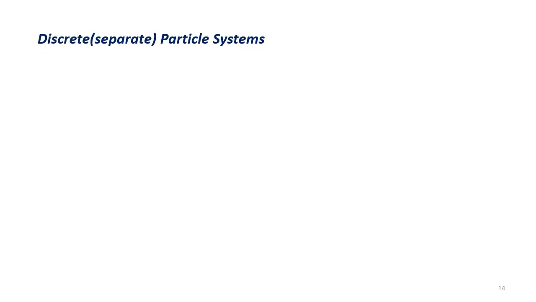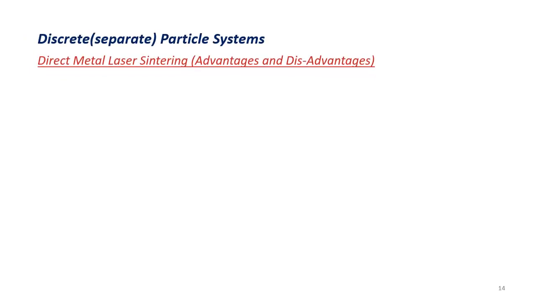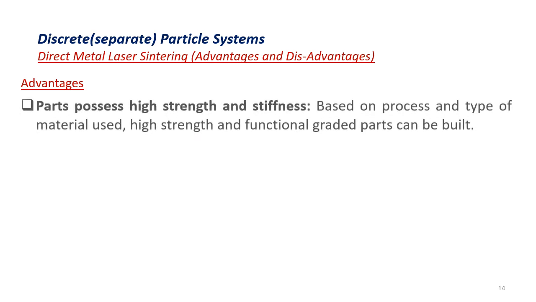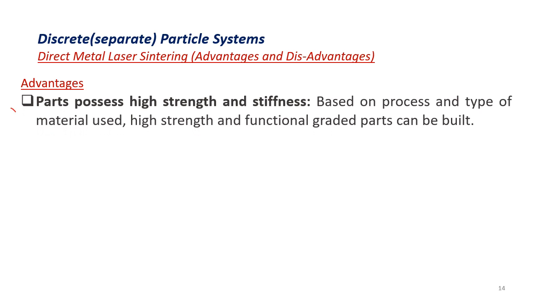Coming to the understanding of the advantages of direct metal laser sintering, we will go through some of them. The advantages of direct metal laser sintering and selective laser sintering (SLS) are one and the same. Here the parts possess high strength and stiffness. Based on this process, the type of material used is metal powders only.